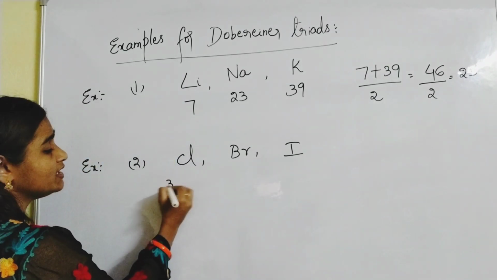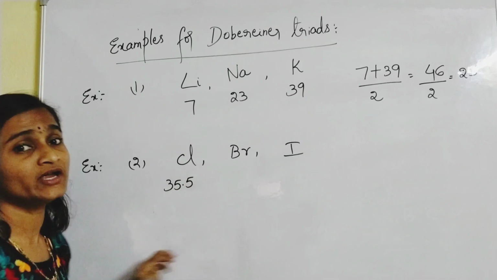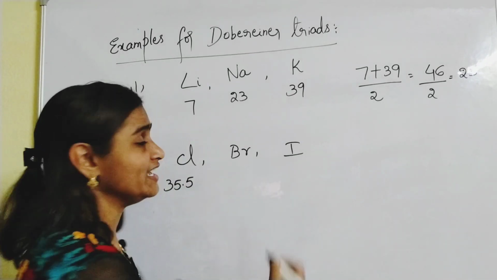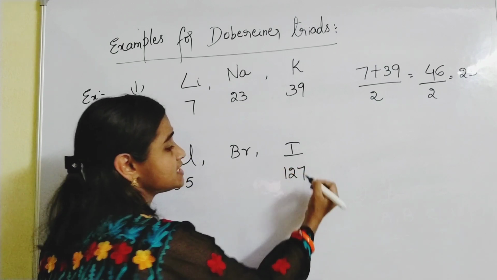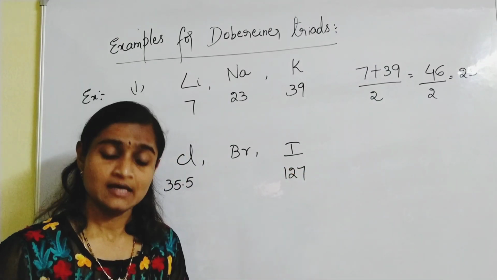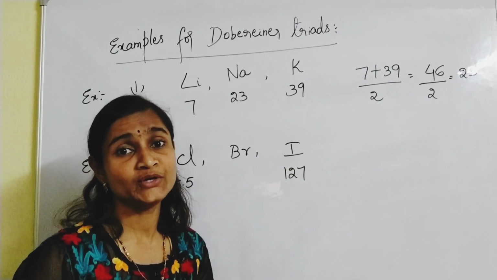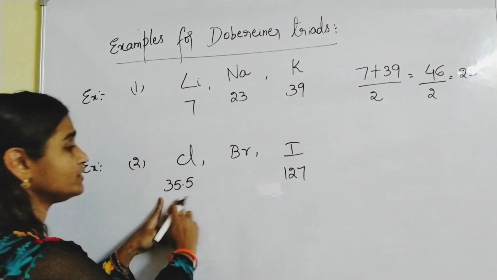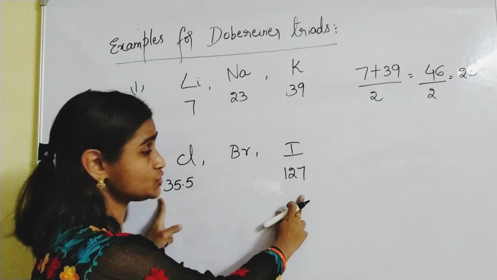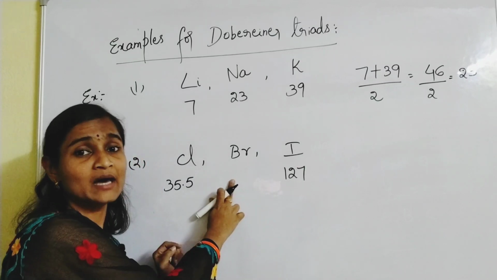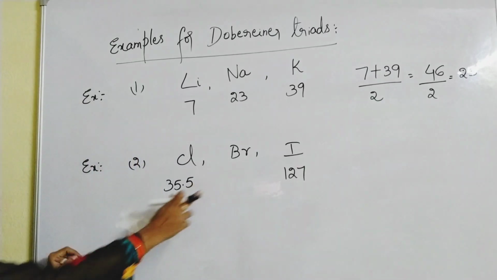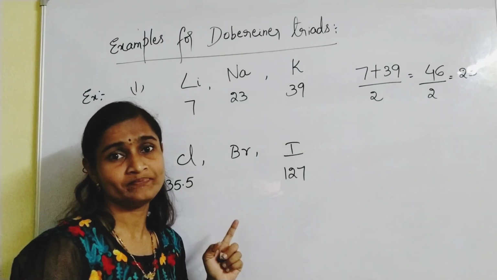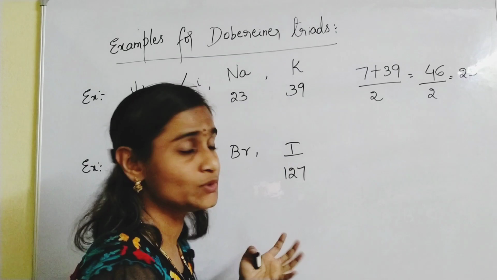Chlorine atomic weight is almost around 35.5, and iodine's atomic weight is almost around 127. If you take the arithmetic mean of these two, you will get the atomic weight of bromine. How much is the atomic weight of bromine? Almost around 81, 81.5.